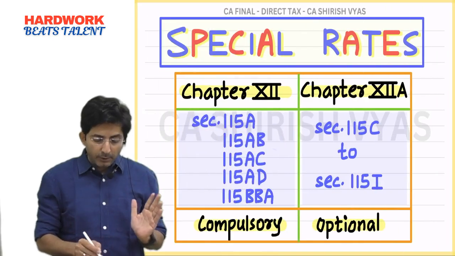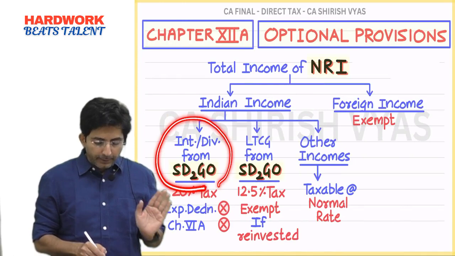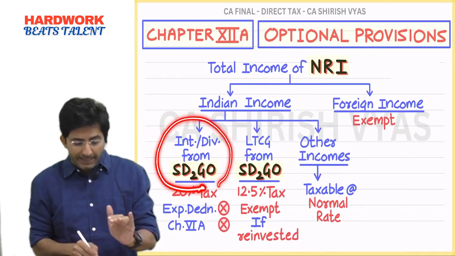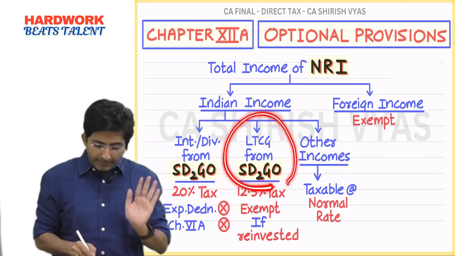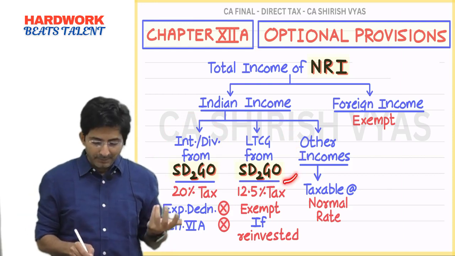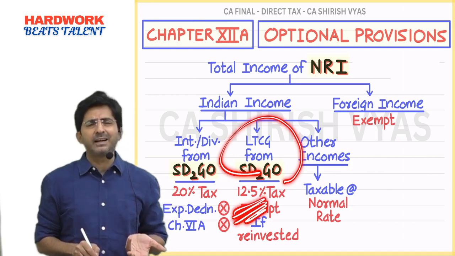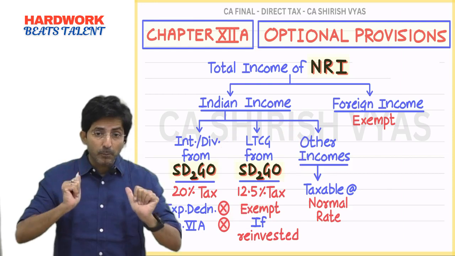See, I am teaching what special rates are. Special rates are there only for interest, dividend from Sadgo and Latakji from Sadgo. In Latakji, the rate is not special. Provisions are special. In Latakji, the rate is not special now. It's 12.5. But provisions are special. What special provision was there?